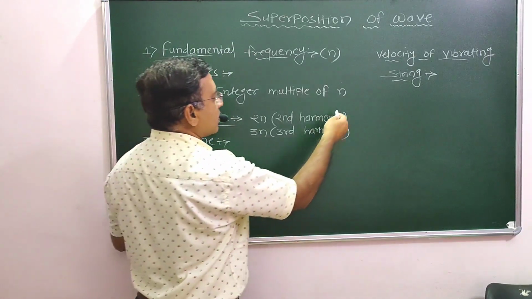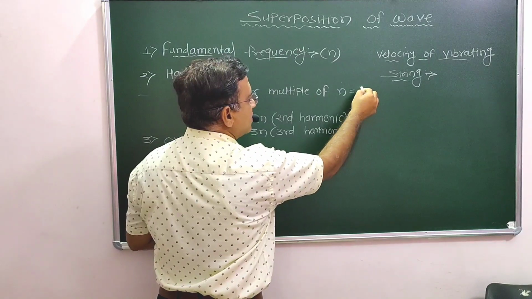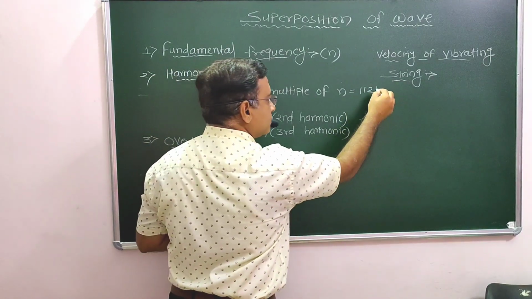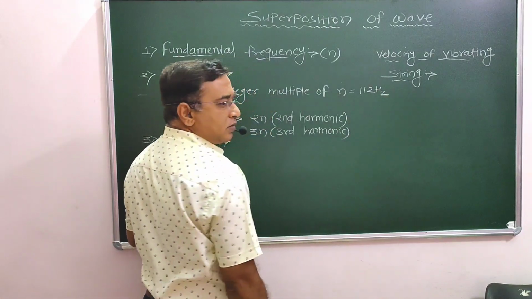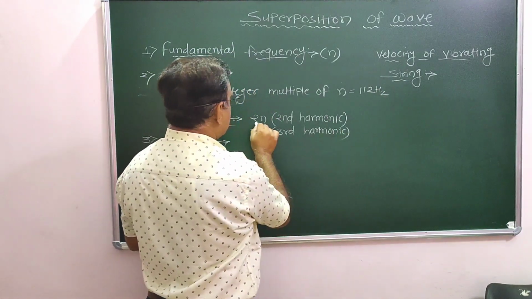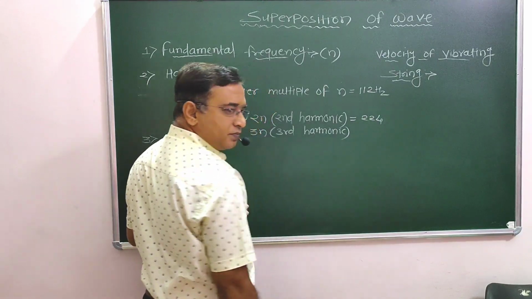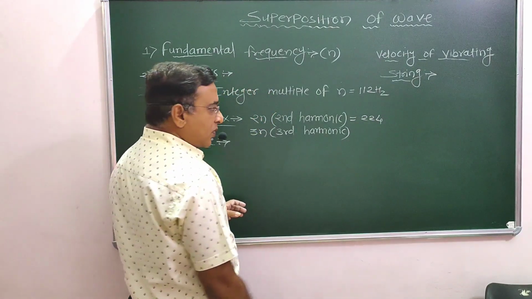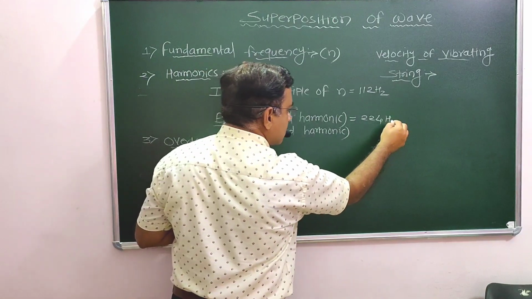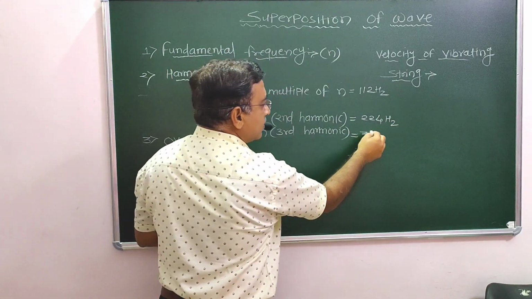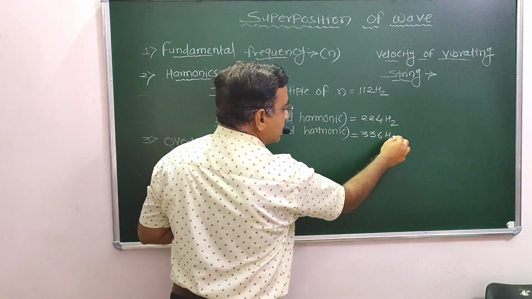Let us take one example. Let us consider the fundamental frequency is 112 Hertz. Then twice this, 2N, is how much? 224. If it is thrice, that is 336 Hertz.